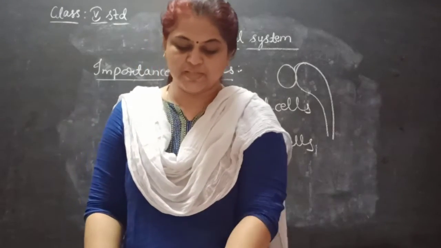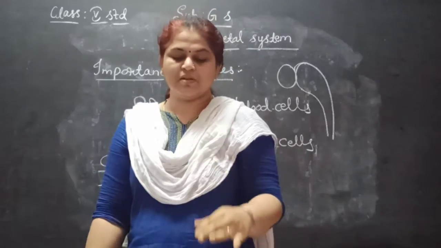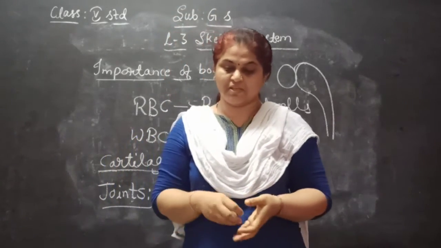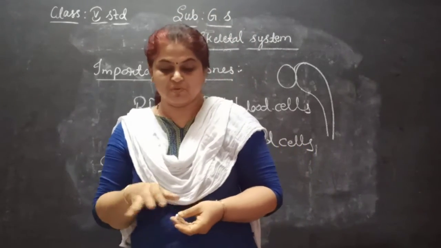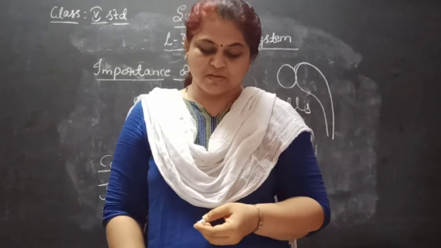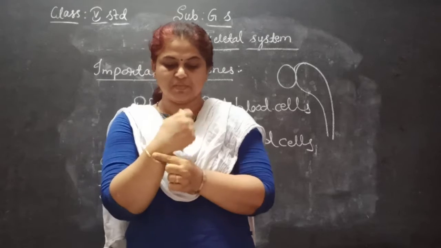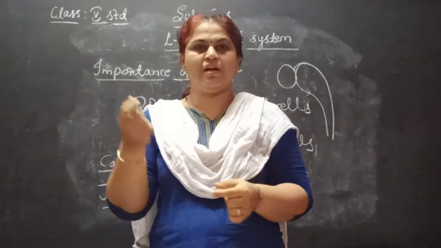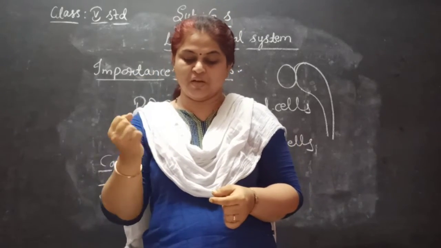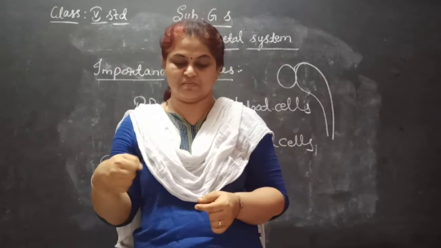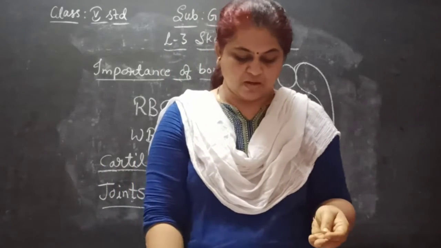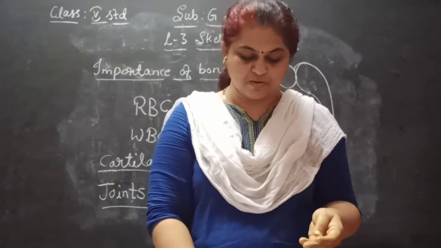Next is the gliding joint. It allows the bones to slide against each other in a gliding motion. This kind of joint is found in the ankles and wrist. It is also present in the backbone. So you can do any movement with the gliding joint. So about the types of joints, I think you have understood.